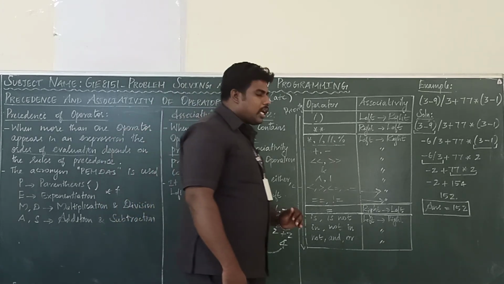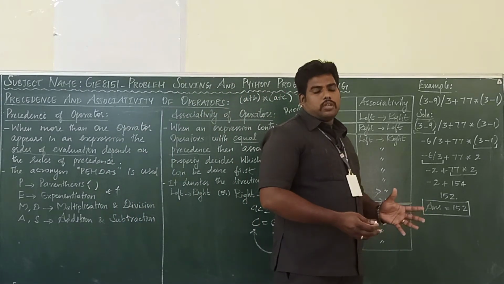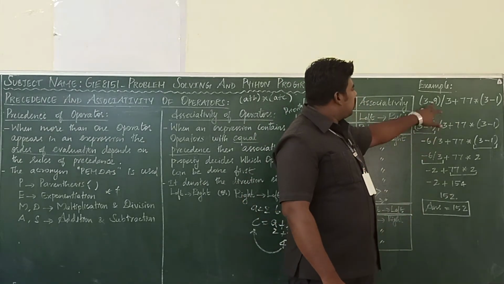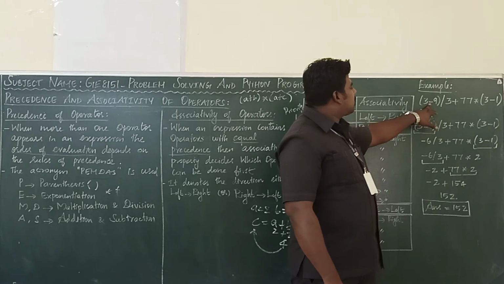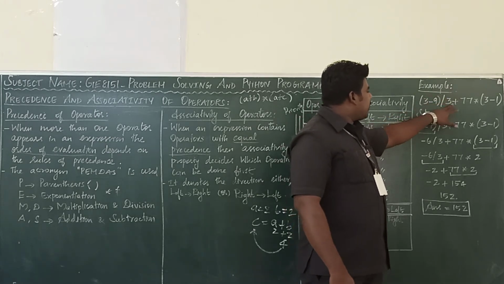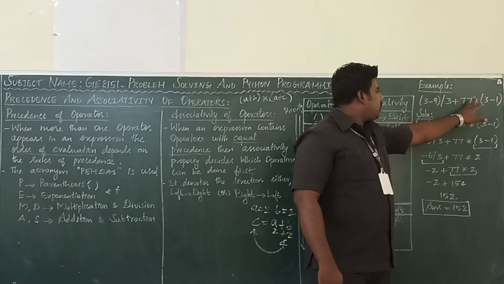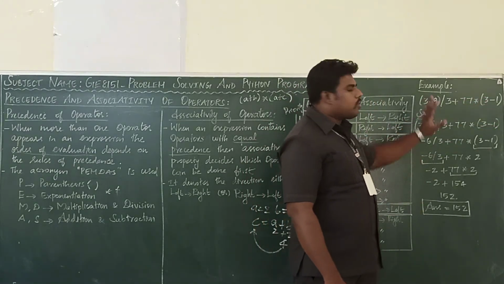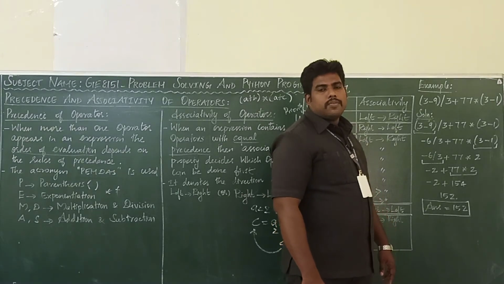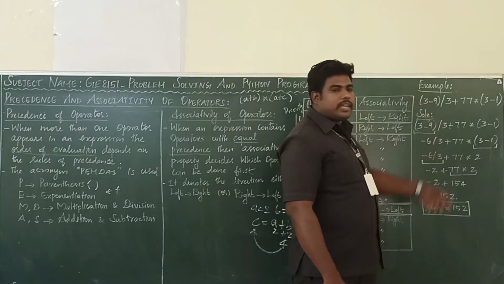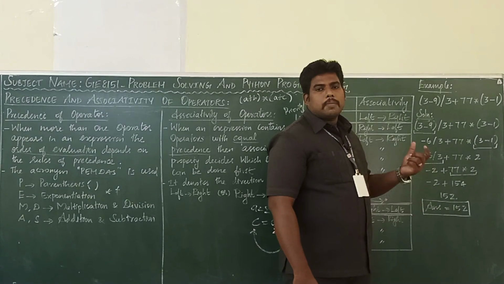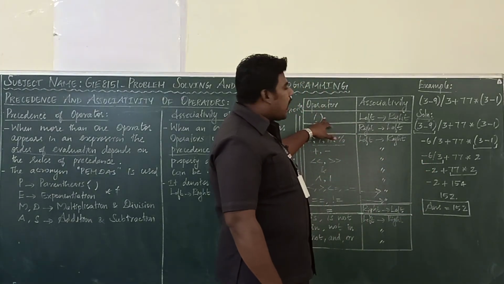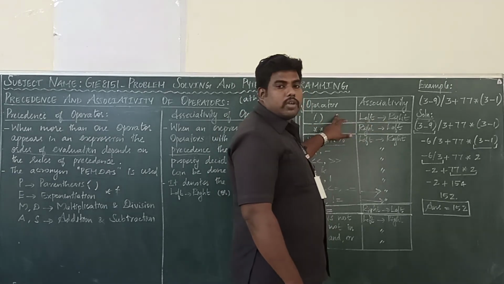Now we can see one example. So we have to know how to solve the expression. This is the expression. See this expression. Inside the bracket, parenthesis 3 minus 9 divided by 3 plus 77 into inside the bracket 3 minus 1. So which one we have to solve first? The first priority is parenthesis. From where we have to solve? From right to left or left to right?